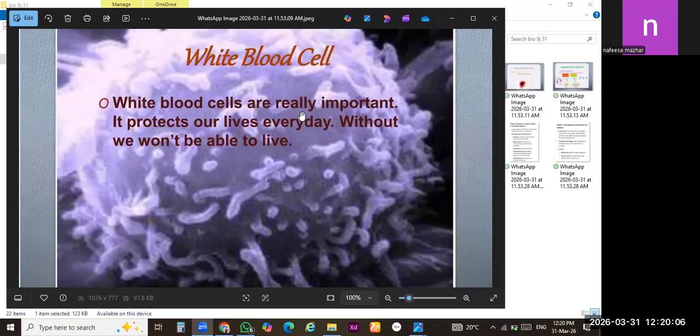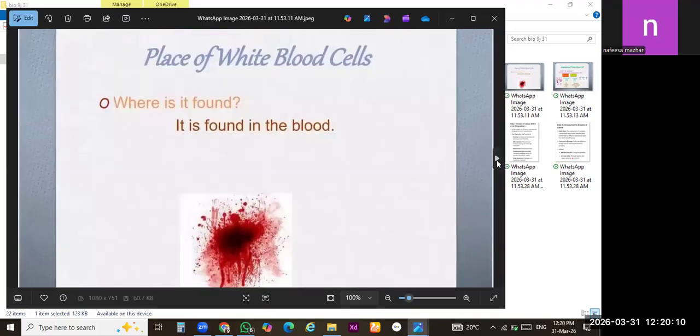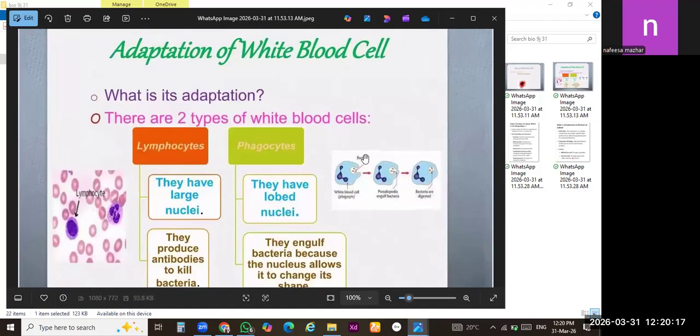Okay, now we will discuss the next slide. These white blood cells are also found in the blood. And what is the adaptation? This is not included in your syllabus in detail, but we will discuss it just like that.